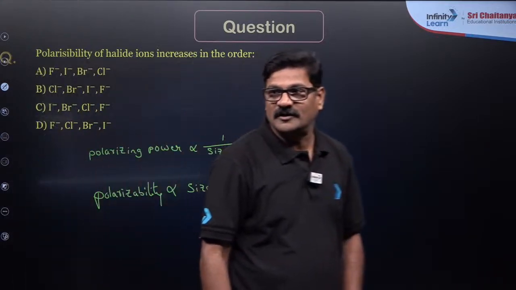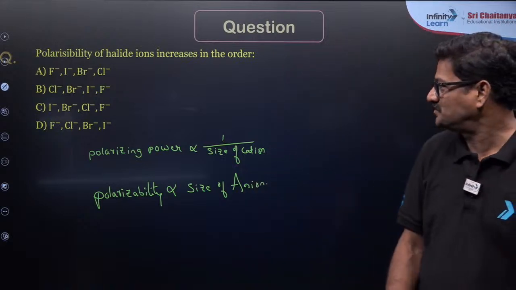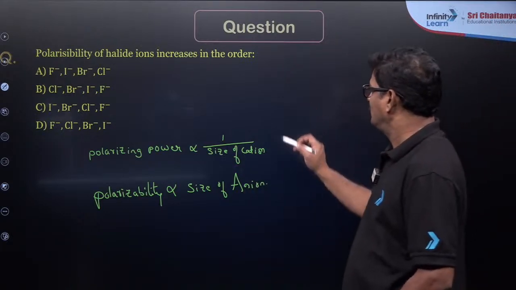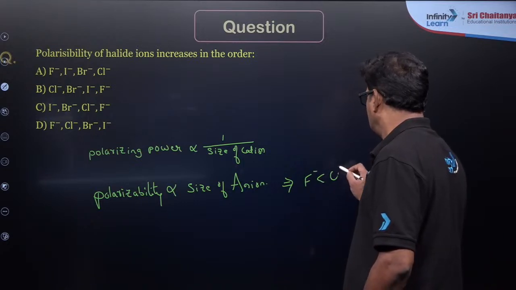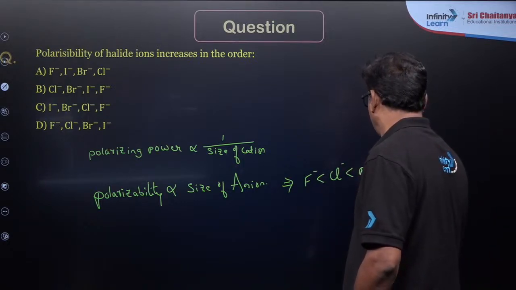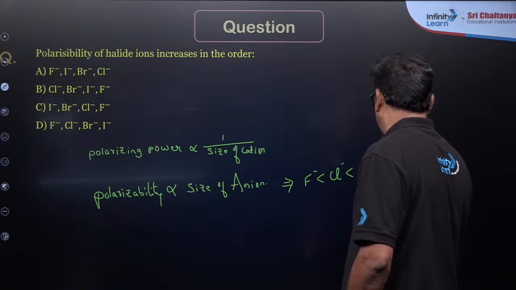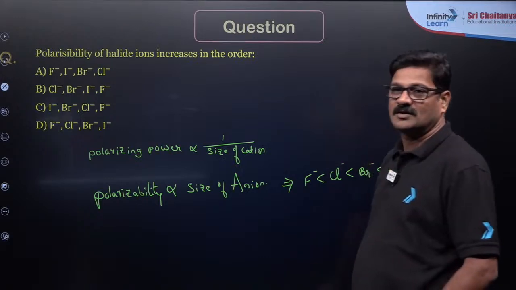Are you getting it or not? Clear? Anushka? So the polarizability is going to be F minus is less than Cl minus is less than Br minus is less than I minus. Are you getting it or not? Clear?